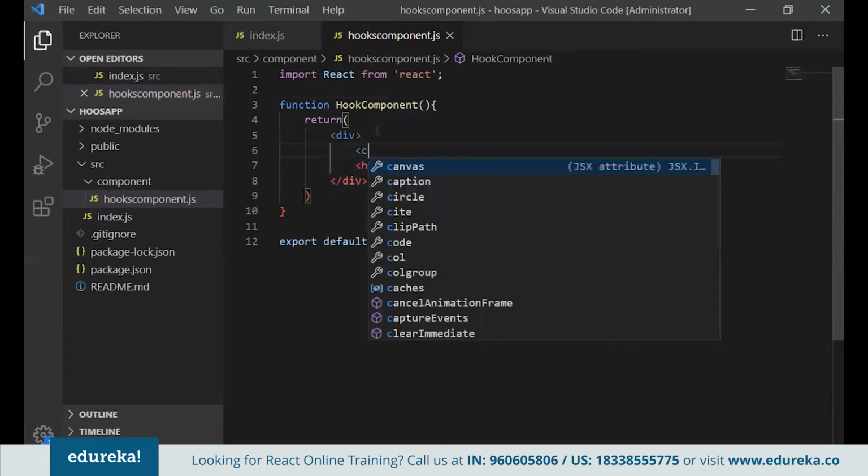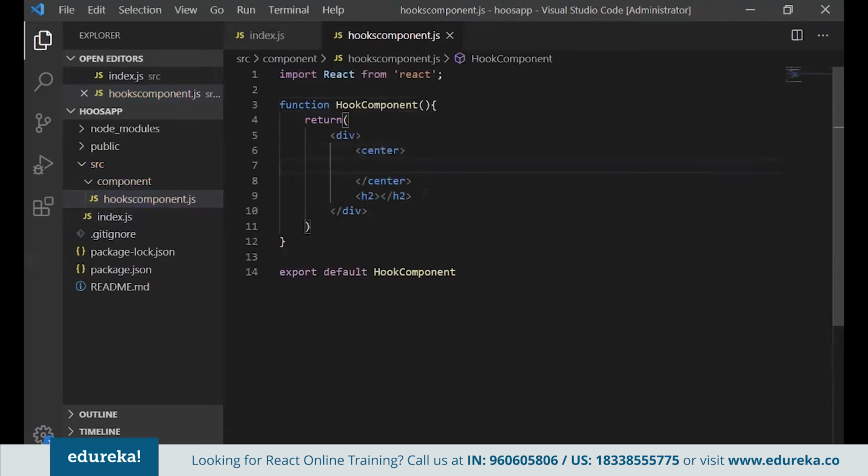Although we don't prefer to use a center tag, it's not preferred in HTML, but I'm avoiding writing CSS and using the center tag. But I recommend you write CSS in place of this. There's a simple component like that.